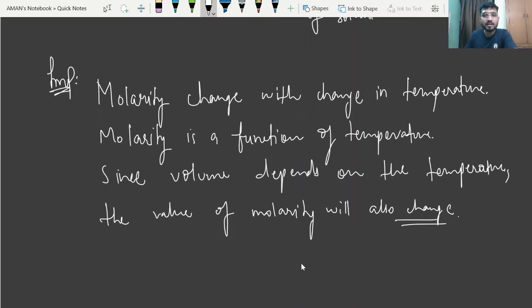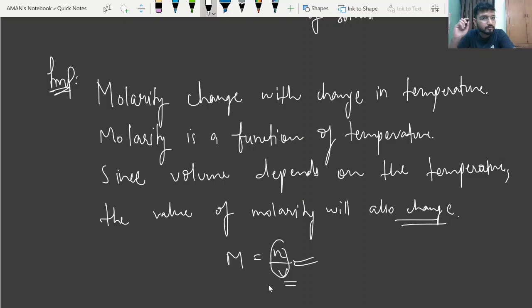Why? Because in molarity the formula is N by V. When you increase or decrease the temperature, the volume will be affected, so the overall value, that is N by V, will also vary. In this way we can say molarity is a function of temperature.